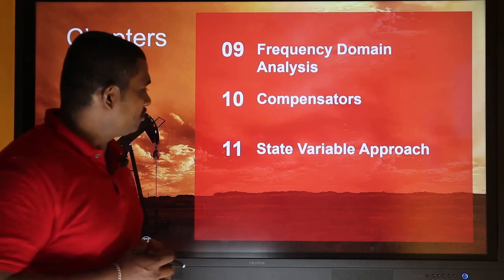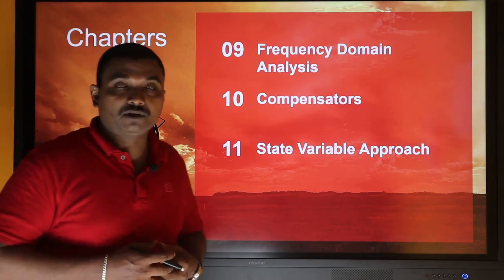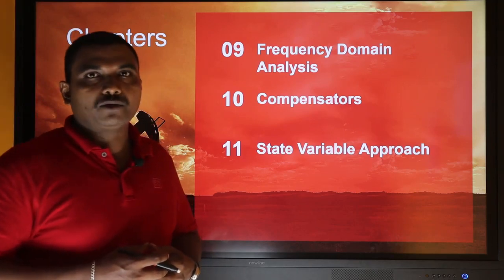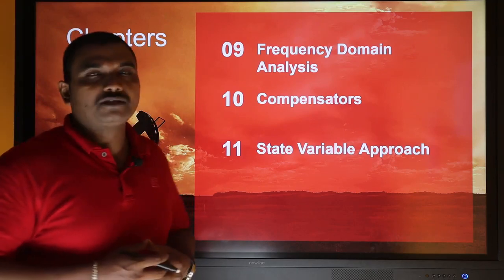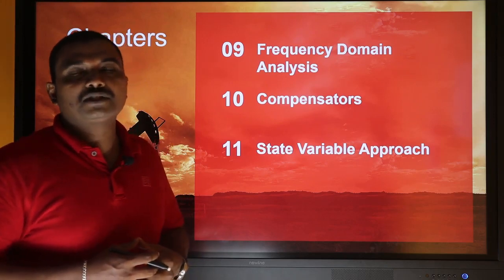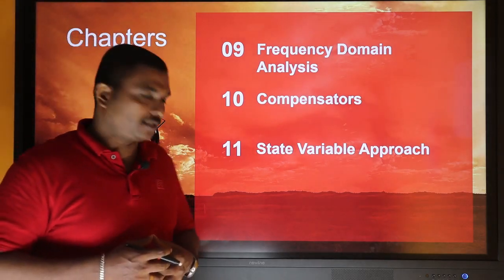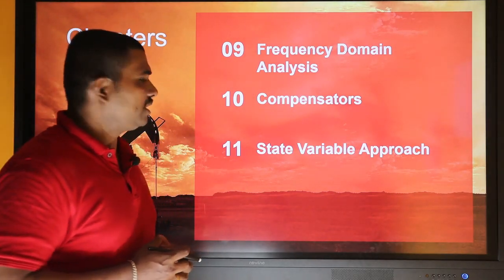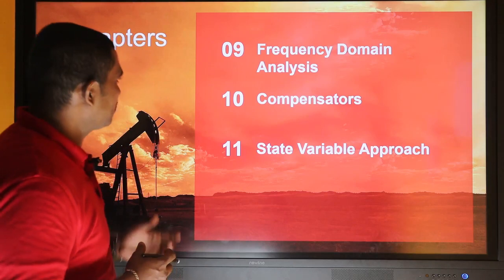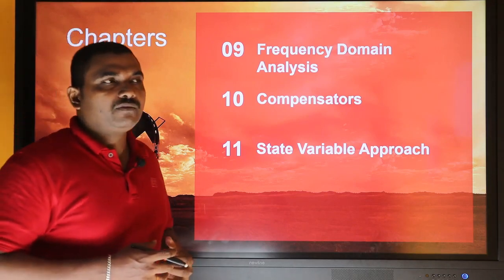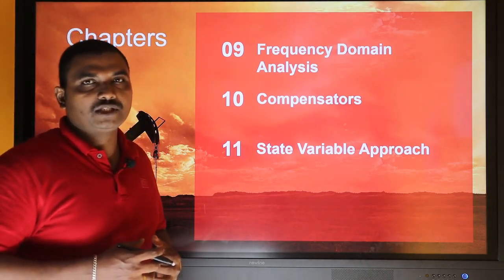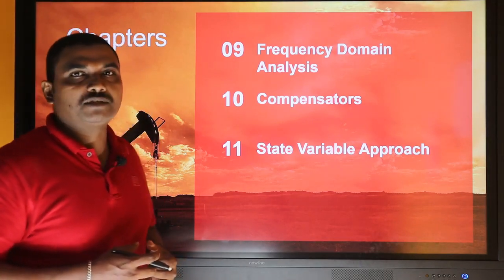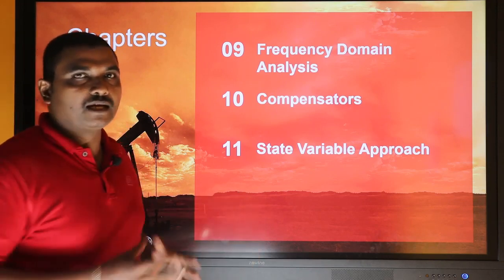Then we will move into the 11th chapter, which is a broader chapter called state variable approach, where actual systems can be modeled, because in industry, practically, the state variable approach is the technique that is used in analyzing a system. So we will go into the introduction of the state variable approach and finding the stability of the system with respect to the state variable approach. Broadly, we can say there are 11 chapters for this subject, and when we complete these 11 chapters, control system will be by and large completed. Okay.